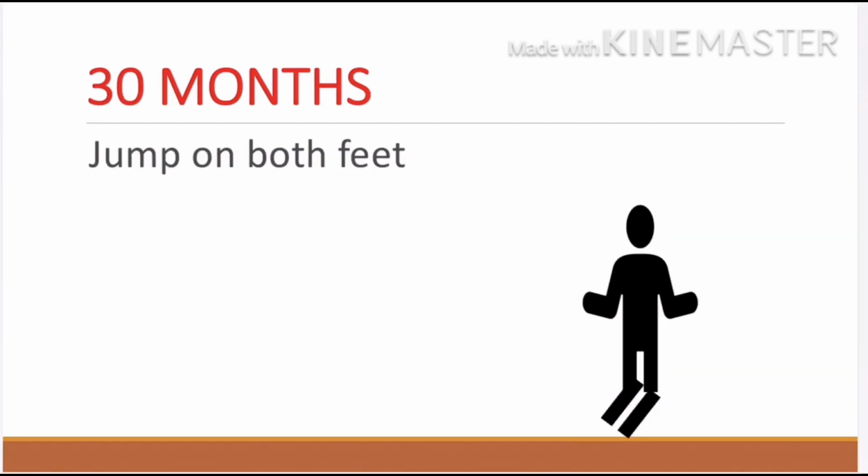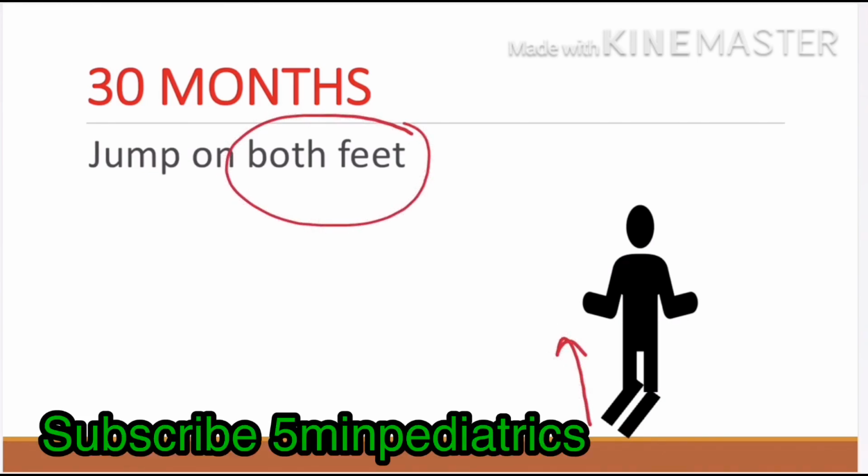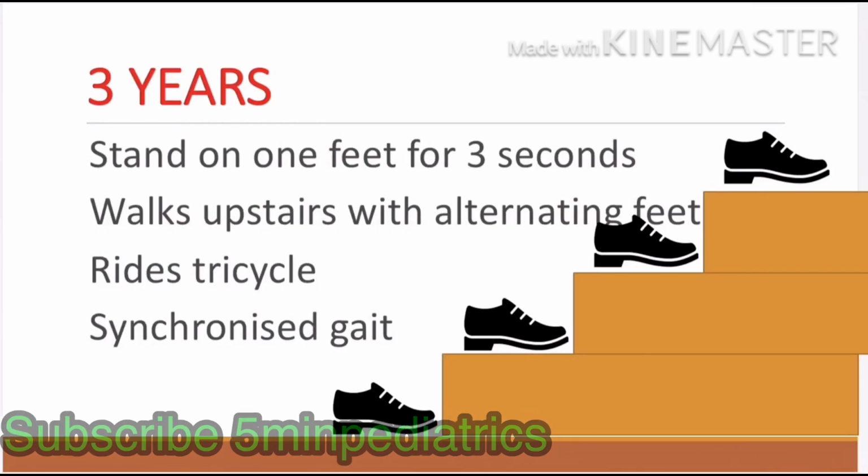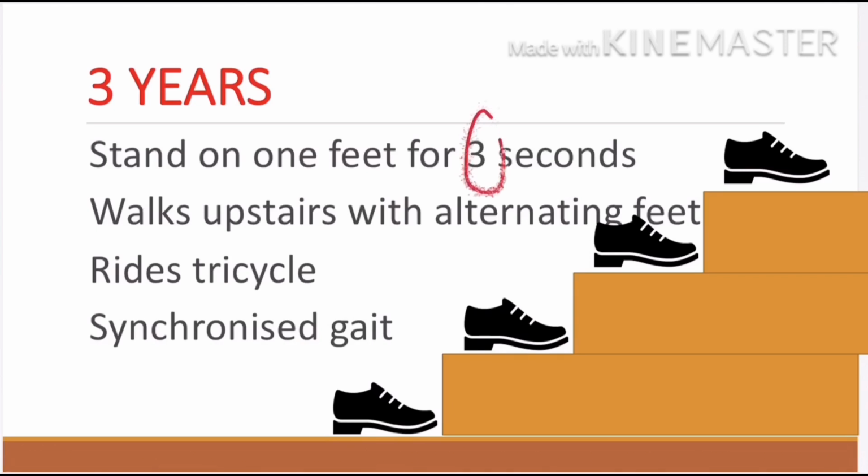At 30 months of life, the child can jump on both feet. At 3 years of age, 3 seconds: the child can stand on 1 foot for 3 seconds.